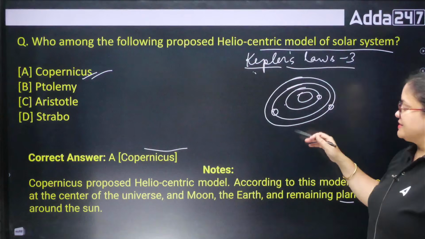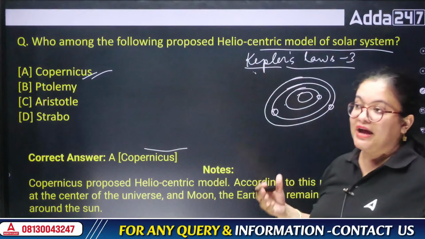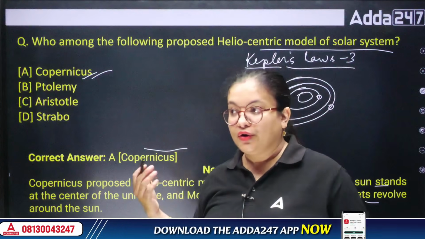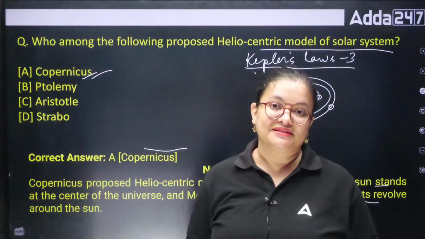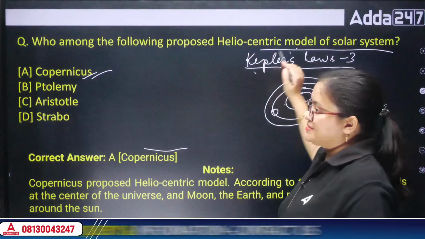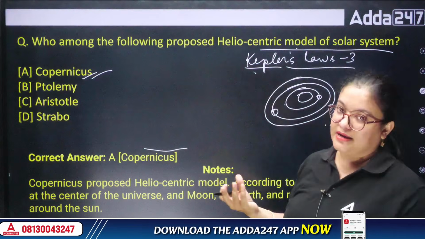Okay, and the planets' moons: which planet has the biggest moon, or which planet has the largest number of moons? So these are some of the important questions when we talk about the solar system or universe. These questions are asked the maximum number of times in older exams.